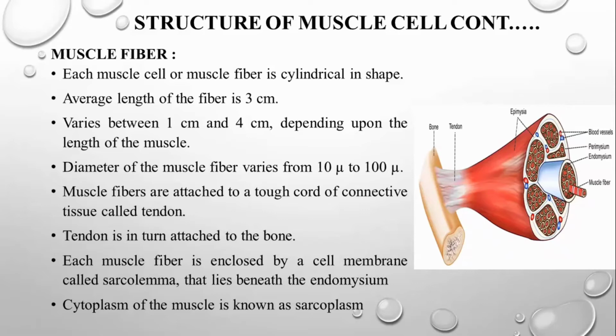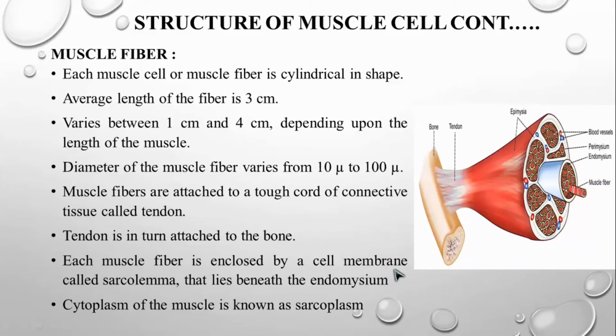The cell membrane of the muscle cell we call the sarcolemma, and it lies beneath your endomysium. See, this is going to be your endomysium. This is your epimysium, it has been mentioned here. And this is your perimysium, and this is your endomysium. You can see it here. Some blood vessels are also present in the muscles, which carry the blood and nourish the muscle.